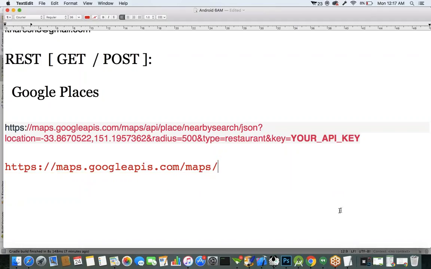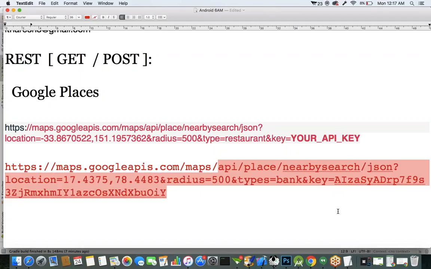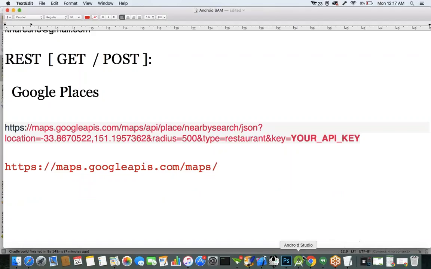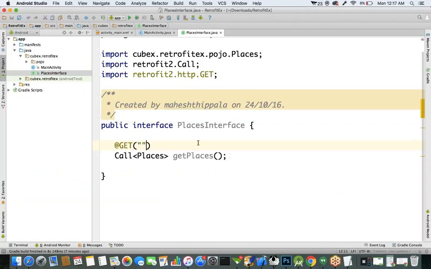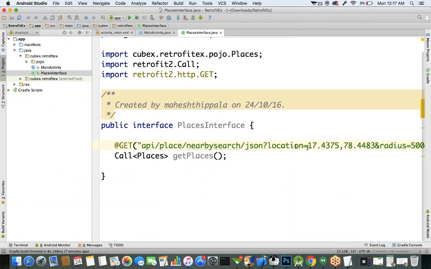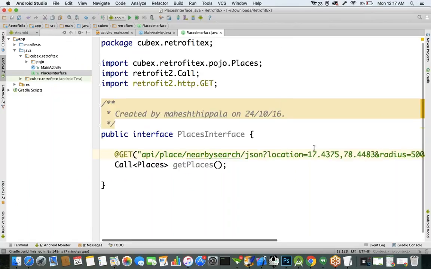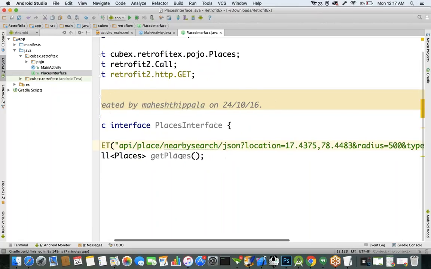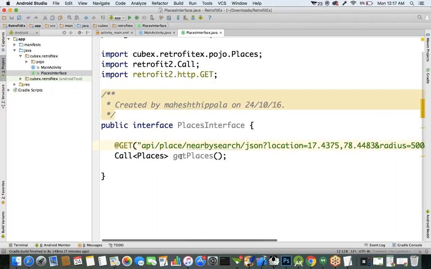I'm removing from here. After this maps, remove from here. This logic I'm moving into this get method. Let's specify here. Even dynamically, you can send these parameters. Okay, at get, which URL you want to call? Let's specify the URL. That's it.